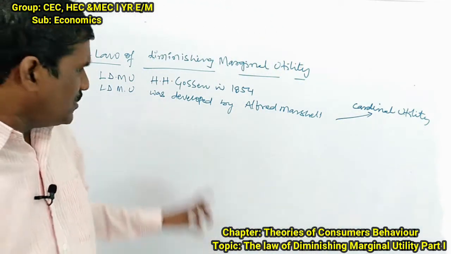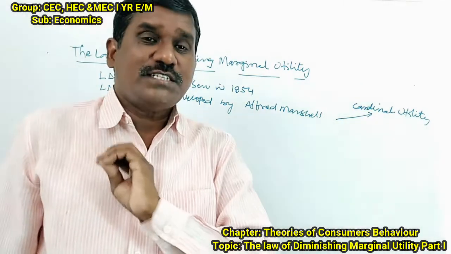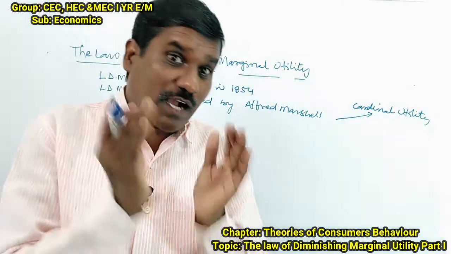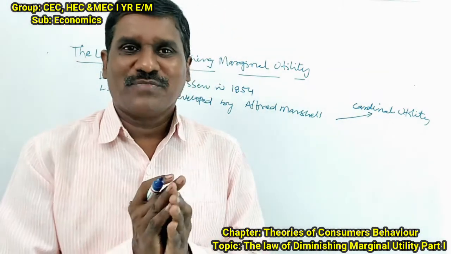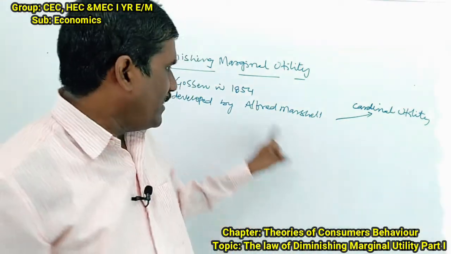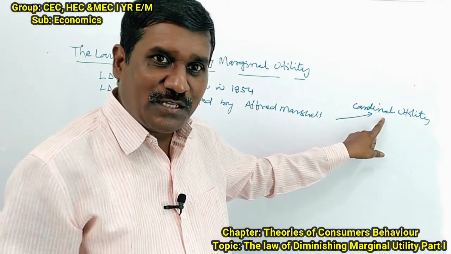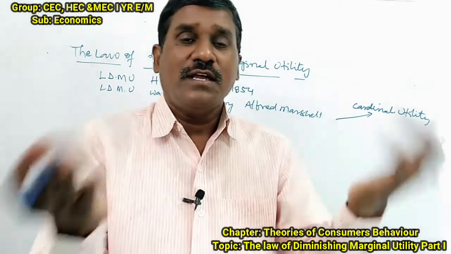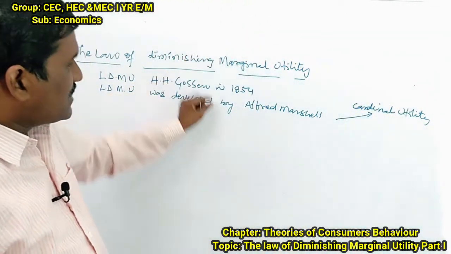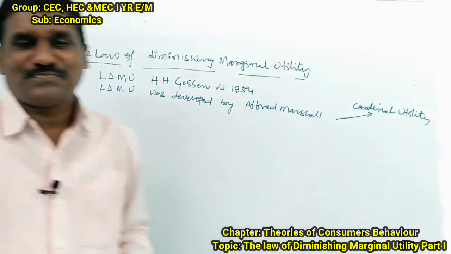The cardinal utility was introduced by Alfred Marshall. Gossen was not the introducer of the cardinal utility, only the introducer of the concept. The concept was developed, analyzed and proved by Alfred Marshall with the help of his cardinal utility.